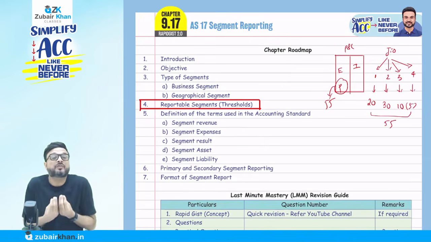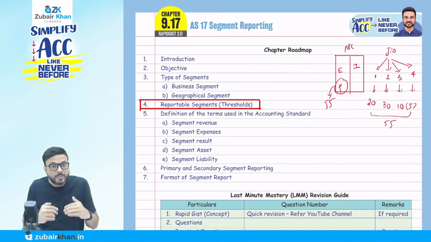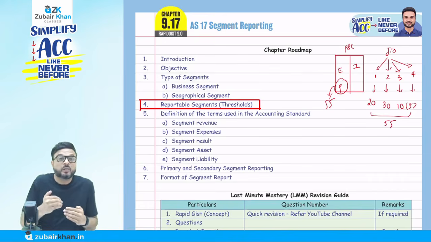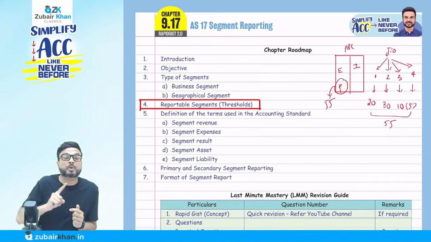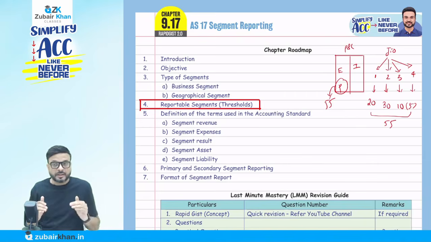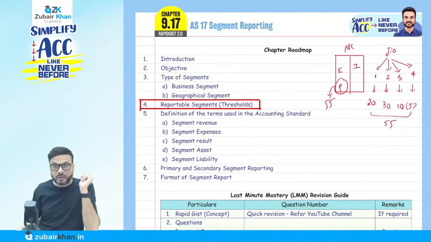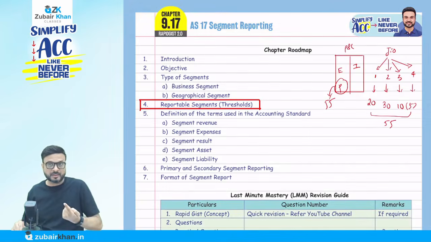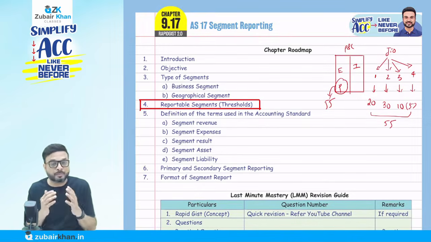But as a user of the financial statement, I am not in a position to find out how much profit or loss they have made product-wise. It might be that one segment or more segments are in loss. If I want to see segment-wise performance, we need segment reporting. So they have to report segment-wise.